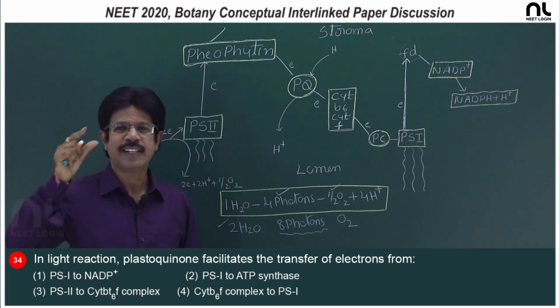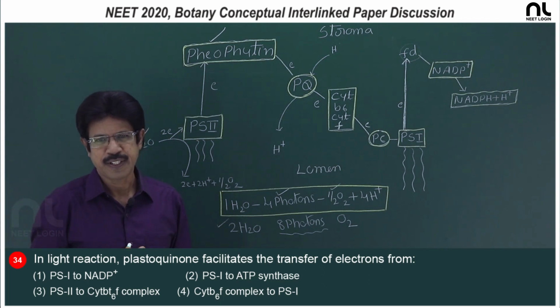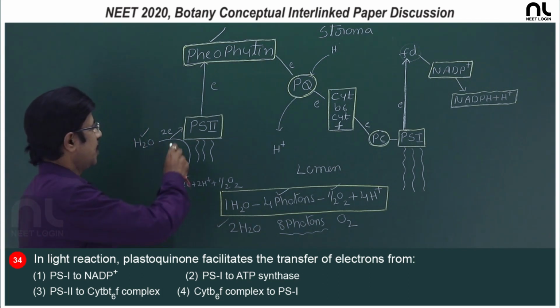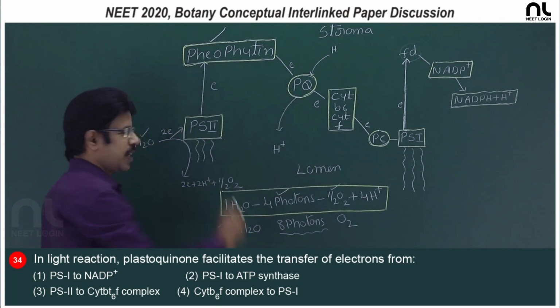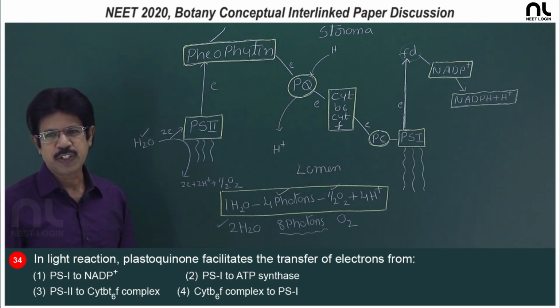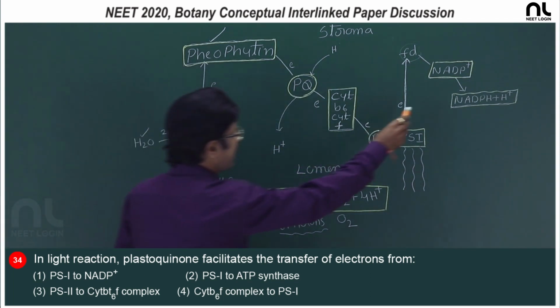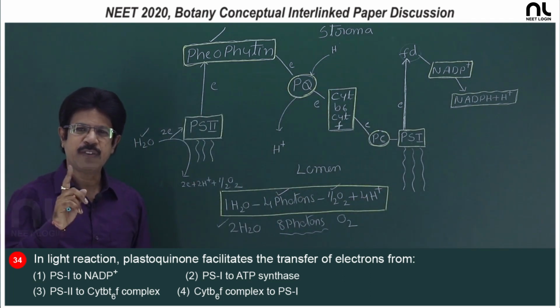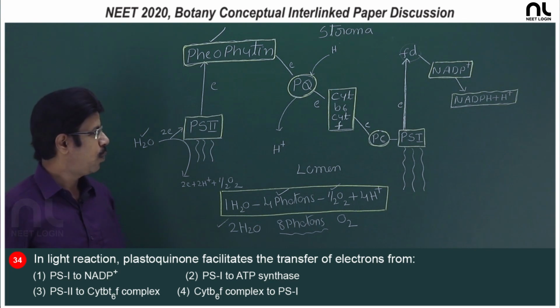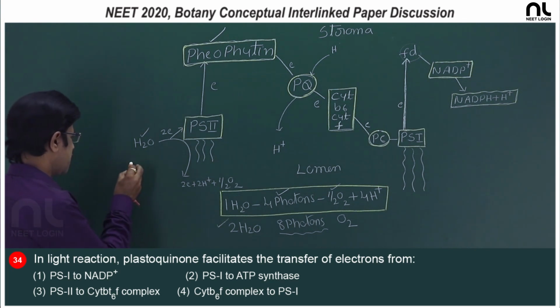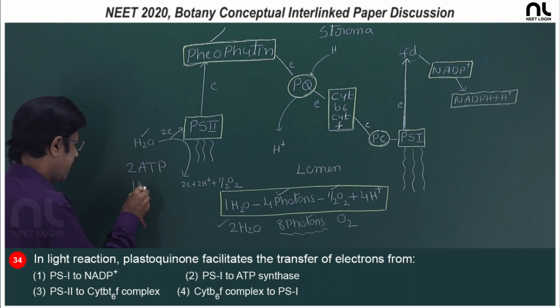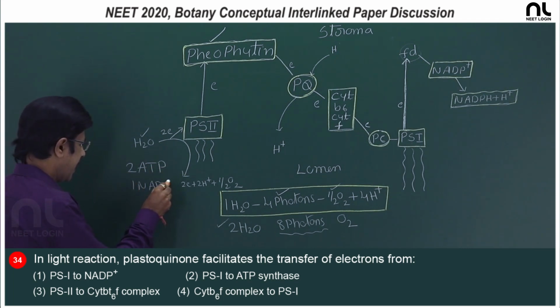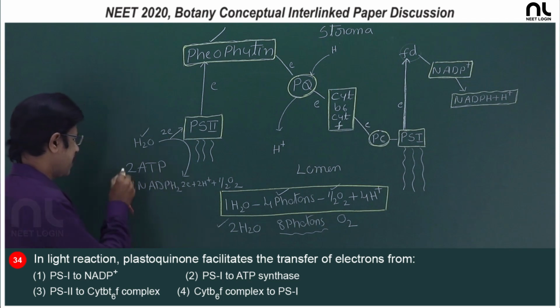What do you call it? It is the chemiosmotic theory. So, 1 water molecule is going to yield 1 NADPH2, and 2 protons are going to yield 1 ATP. So, 1 water molecule oxidation is going to yield 2 ATP, 1 NADPH2.